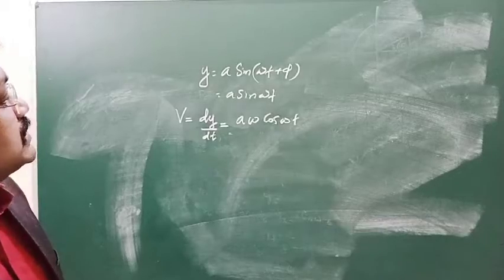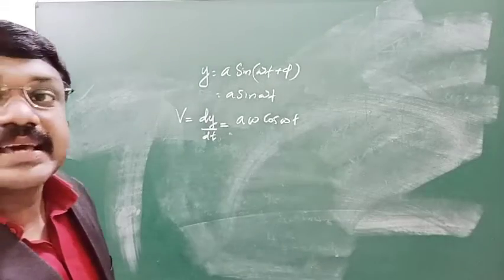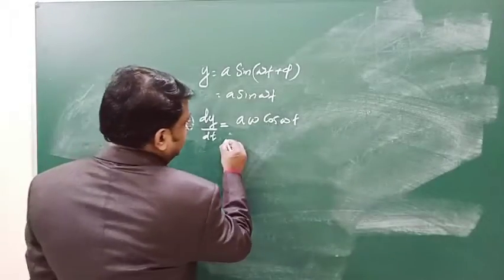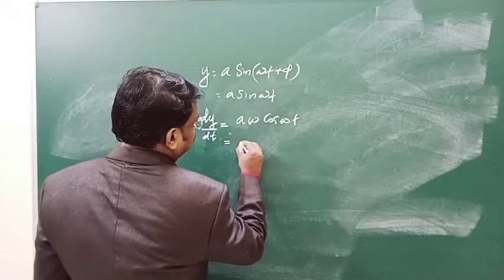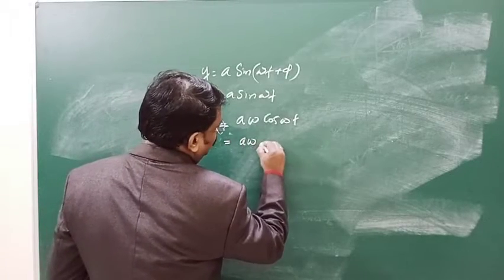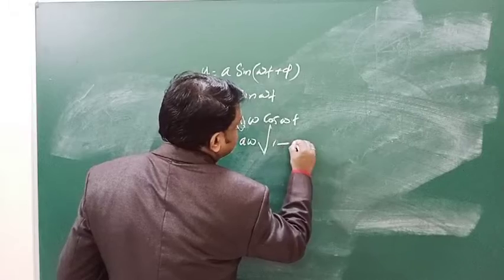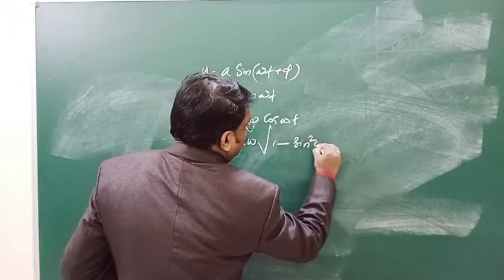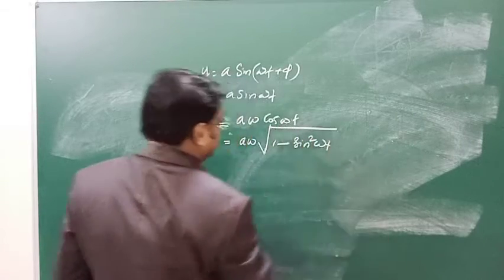And you know cos theta is equal to root of 1 minus sin square theta. So you can say that it is a omega into root of 1 minus sin square omega t.